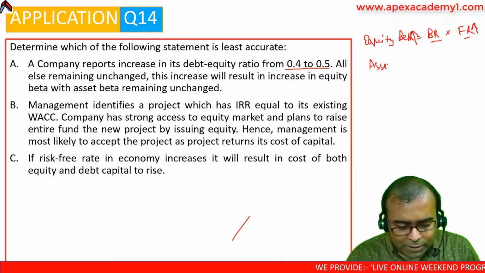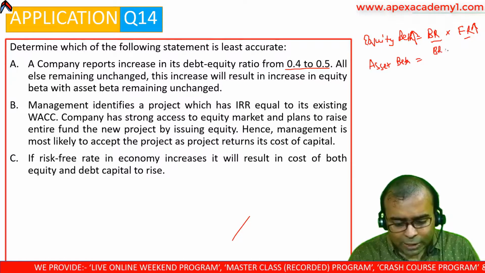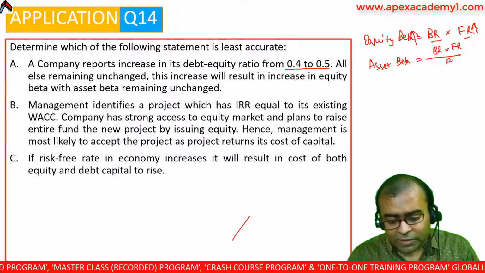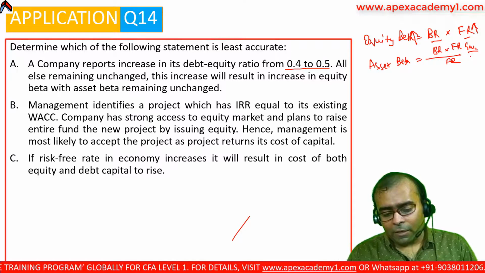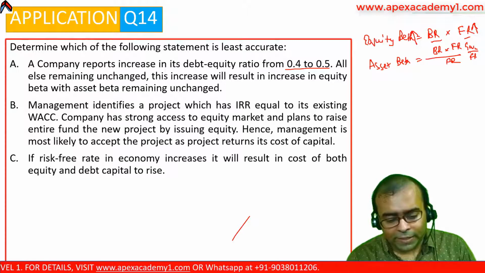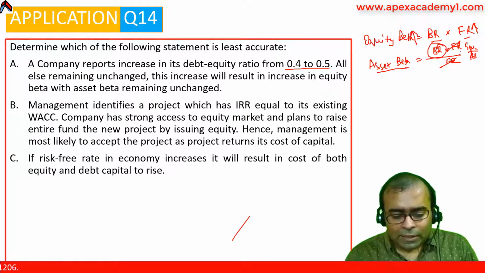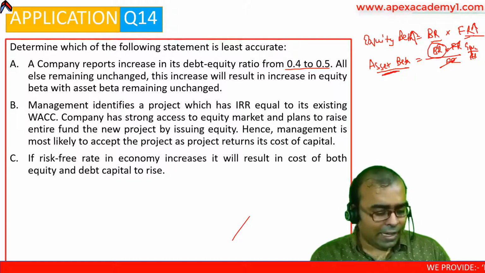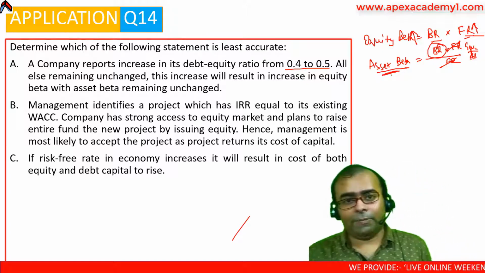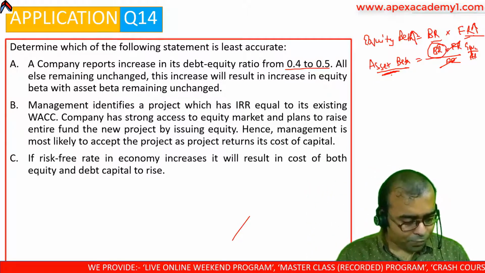From the asset beta perspective, asset beta is calculated as business risk into financial risk divided by financial risk. Think, because equity beta divided by financial risk is what we do to calculate asset beta. That means effectively we remove our financial risk and asset beta only represents business risk. That means any change in financial risk will not change my asset beta. Hence this statement A is a correct statement. Very intelligent and a correct statement. Okay, got the point? Moving on to the next.